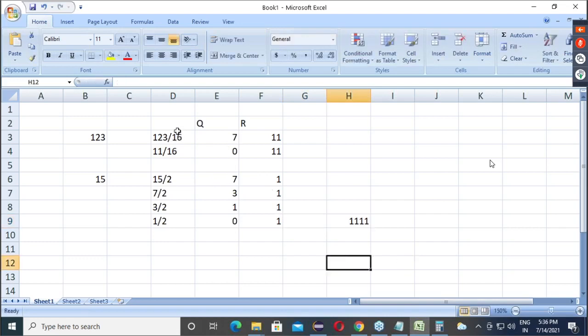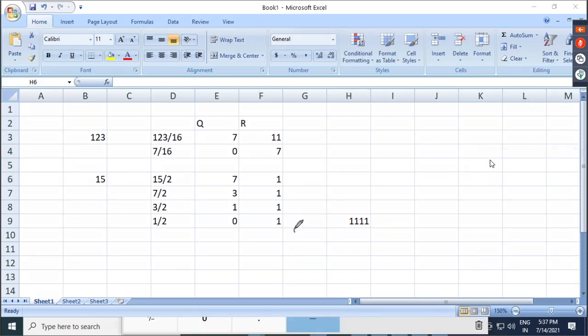So similarly, here it should be 7 by 16. That is what I am thinking. 7 by 16, 16 zeros are 0 and the remainder will be 7. So we are getting 7 and 11, and it will always count from bottom to top.